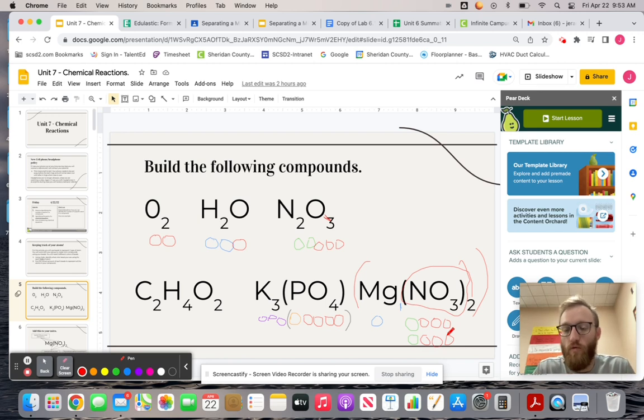That's very, very important. Why is this so important to know? Because when we get into balancing chemical equations, we're balancing each individual atom, right? So we have to have the exact same number of oxygen atoms going into the reaction as we do coming out, okay? So we've got to make sure we really understand how many we have. So we're going to keep practicing that, okay?